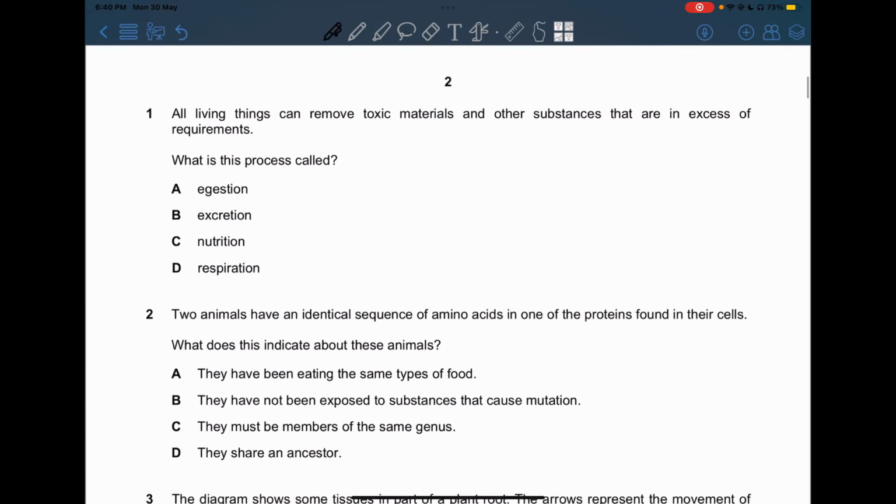Now, let's start. Question number 1. All living things can remove toxic materials and other substances that are in excess of requirements. Now, this is the definition of excretion, if you remember in chapter 1, the classification of living organisms. So we're going to be choosing B because this is exactly the definition of excretion.